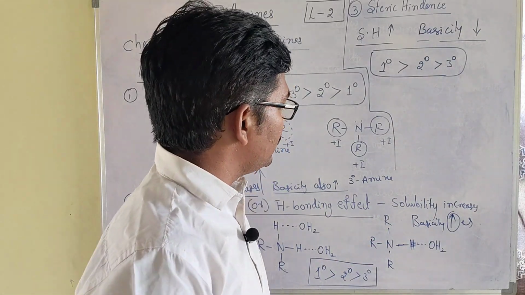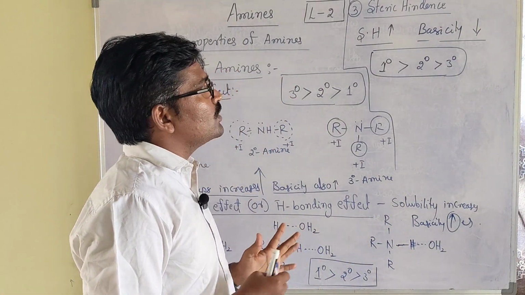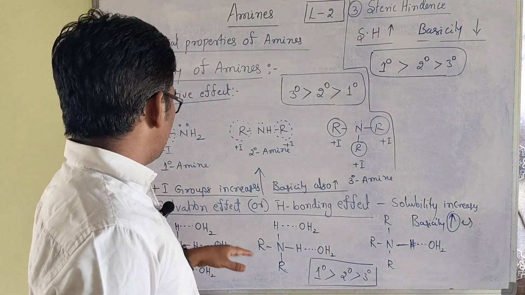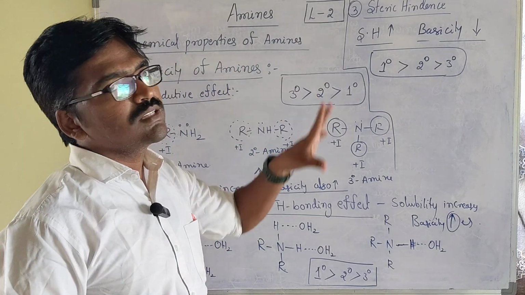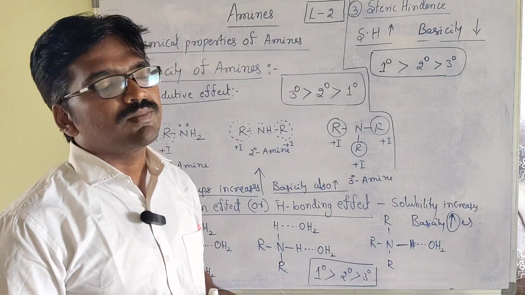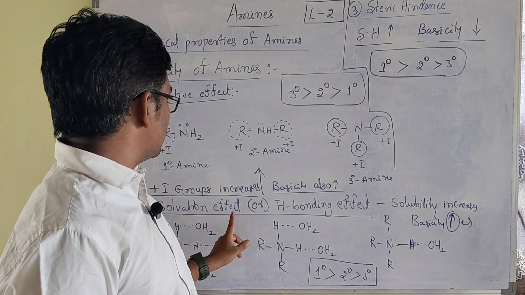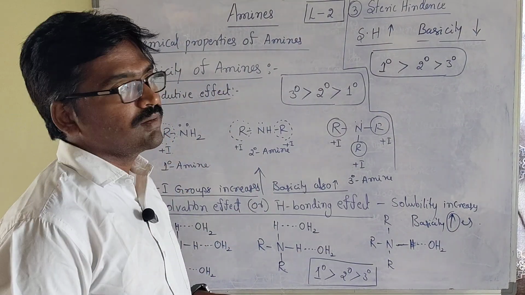Actually, in the aqueous solution of amines, the basic character is decided by the solvation effect and the steric hindrance effect.